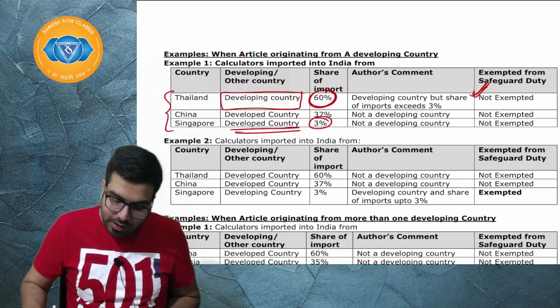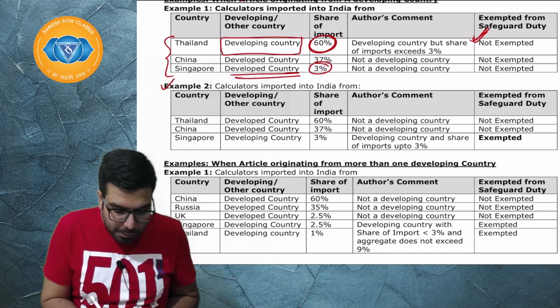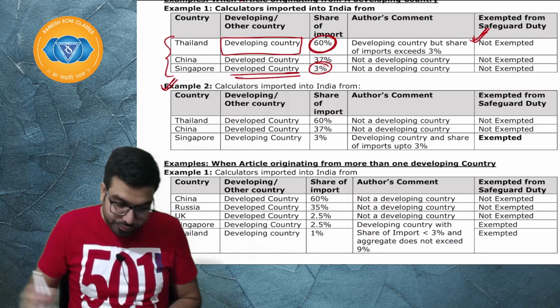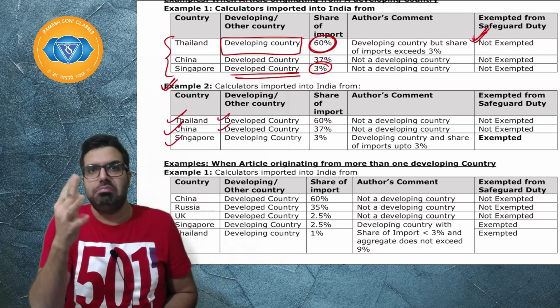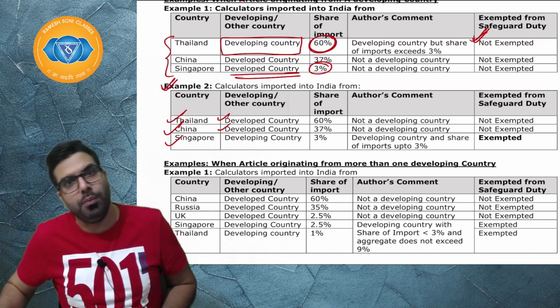Only then it will be exempt. But here it is not exempt. For example, I have given one more example. Calculators are imported from 3 countries, 2 are developed. So, no chance. Developed country, safeguard duty will be imposed.